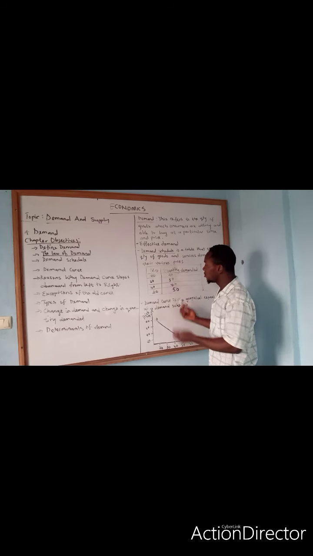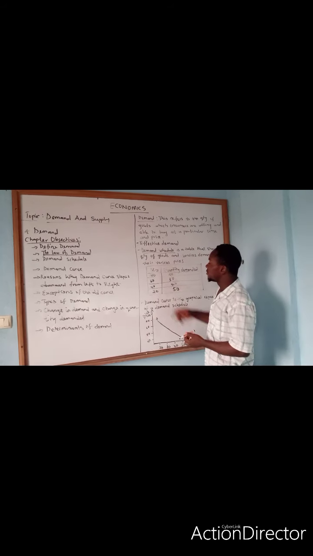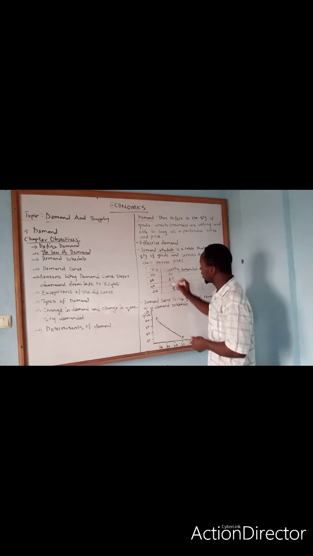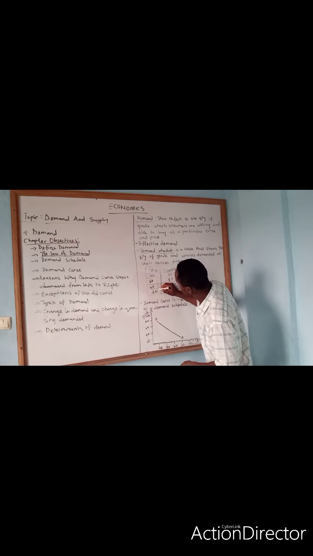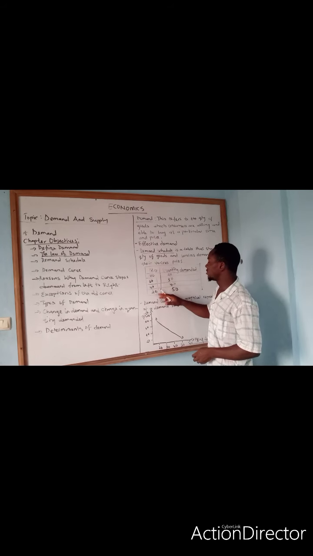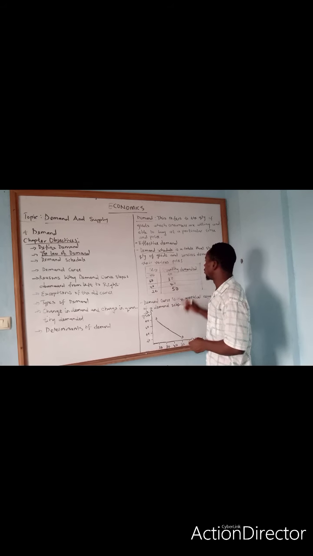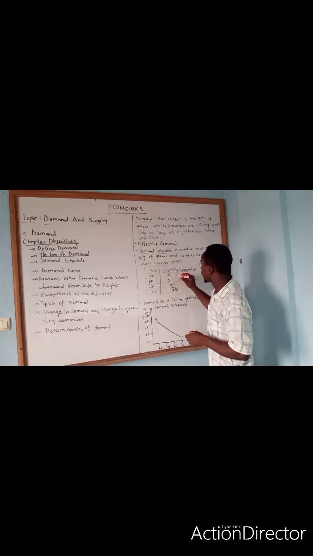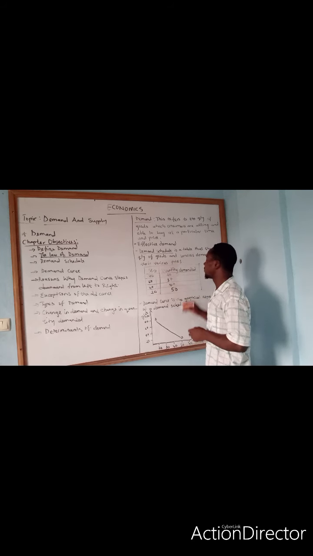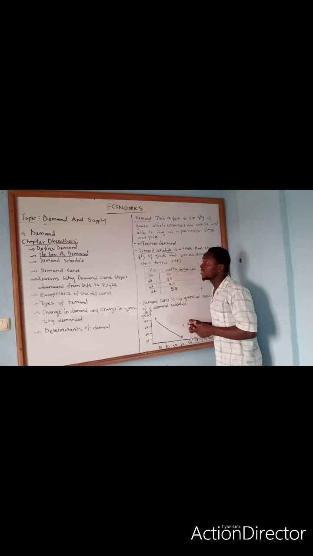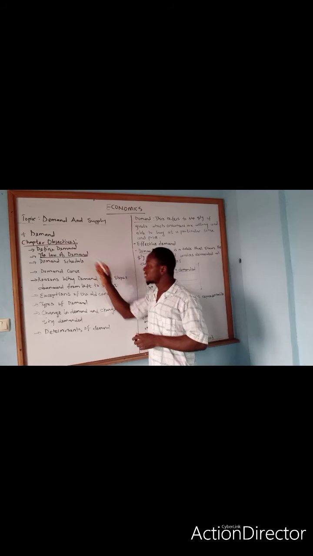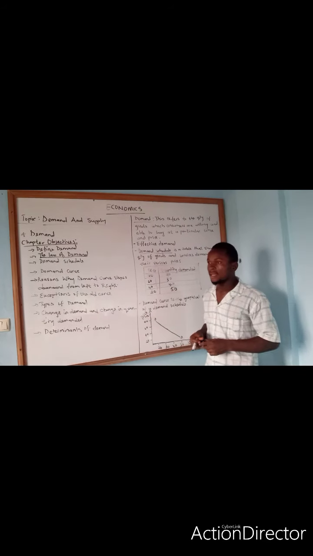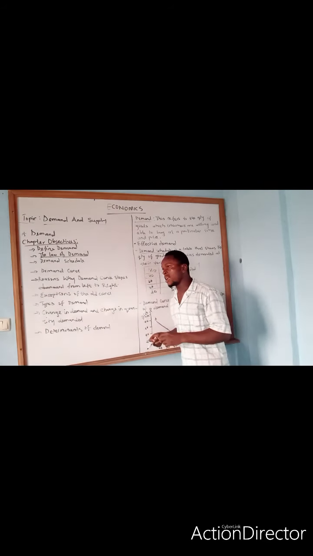As the price kept on reducing until it ended at 20, the quantity demanded of that good also increased from 20 to 50. That explains the law of demand, which states that more is demanded at a lower price than at a higher price.